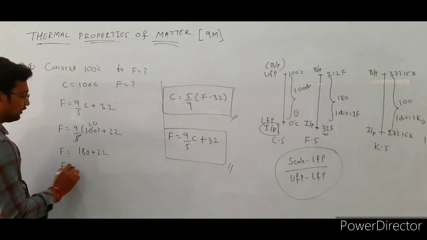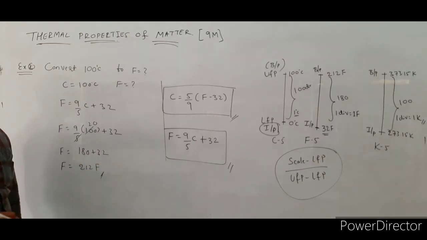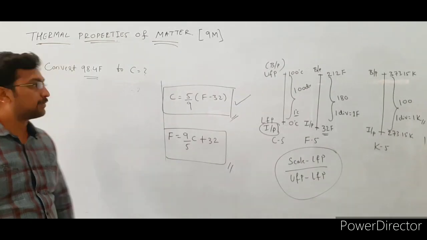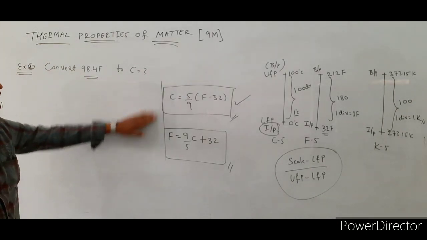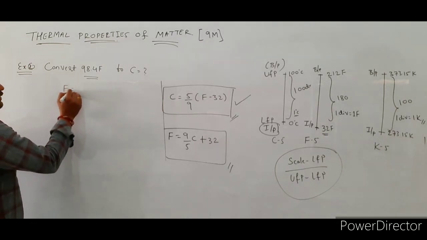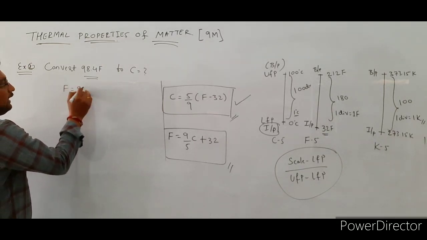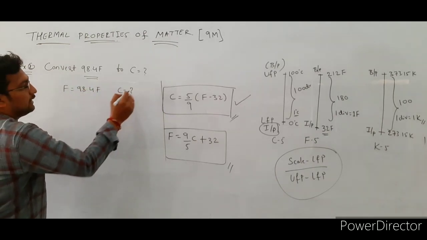Then Fahrenheit is equal to 212 Fahrenheit. See the next problem here. Convert 98.4 Fahrenheit to Celsius scale. In this case, the Fahrenheit scale reading is given, F is equal to 98.4 Fahrenheit. Convert this into Celsius scale.